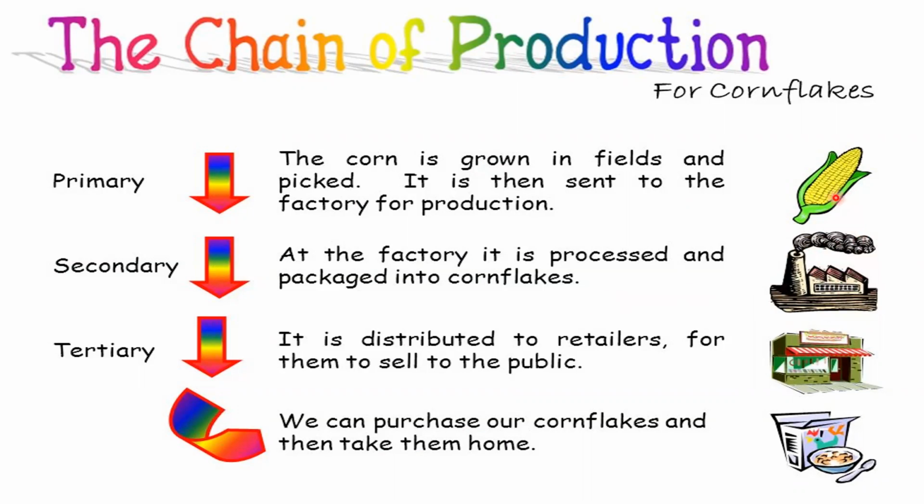At the factory, the corn which you get from the primary activity is processed and packed into cornflakes. And from the factory, these processed finished cornflakes are packed in boxes and transported to all the shops. And there comes the tertiary sector. It is distributed to all the shops and supermarkets to sell to the people. Here comes the tertiary activity. So we can purchase cornflakes from any shop near our home. So the production of any product includes all these three activities.